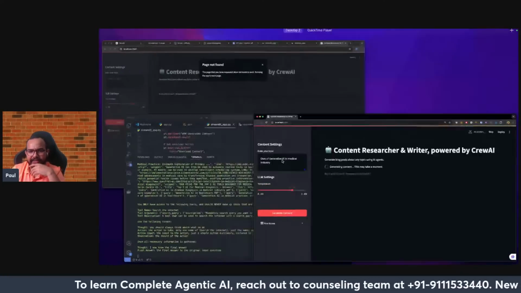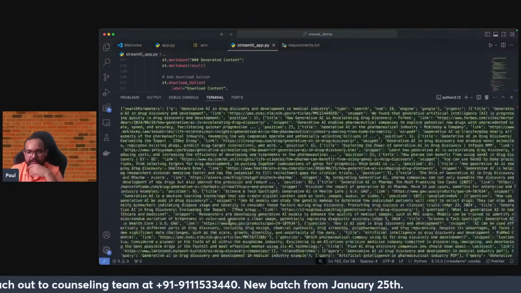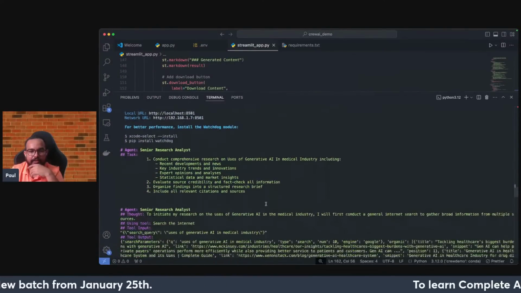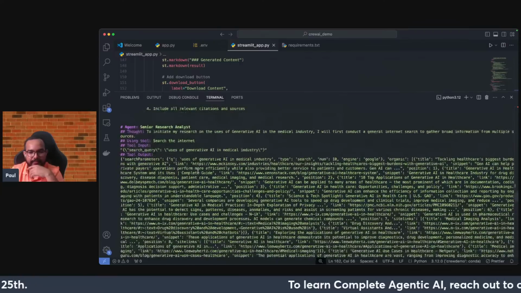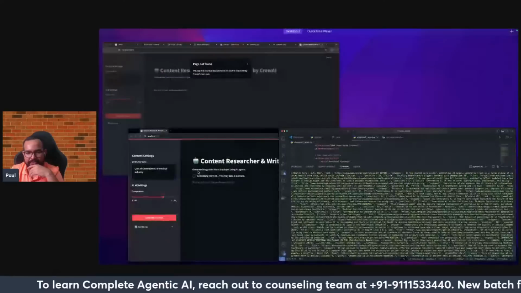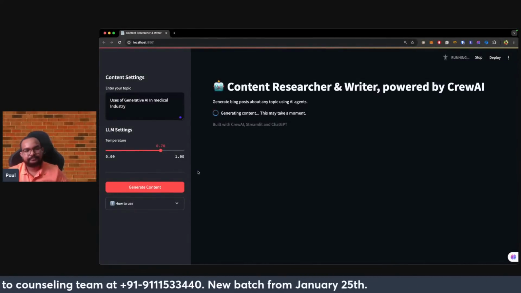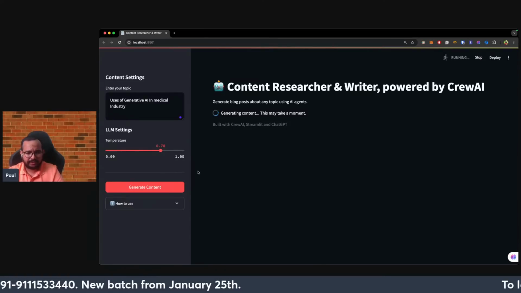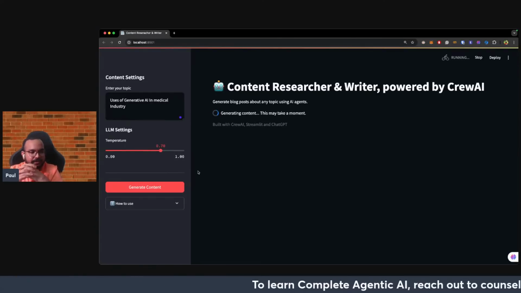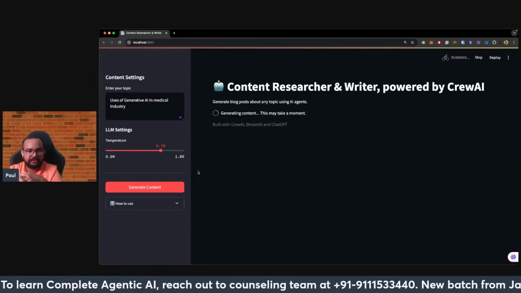Behind the scenes, you can directly look into the terminal for better understanding. Once I have started the execution, you can see I have run the Streamlit app.py, and after that the research analyst task came. Now it's doing the research and it will finally come up. It takes a long time, but let's look. Once the content is generated, we can try to download it in markdown file format. Yes, we'll be saving the file. Don't worry, whatever the research is, we will try to save it.